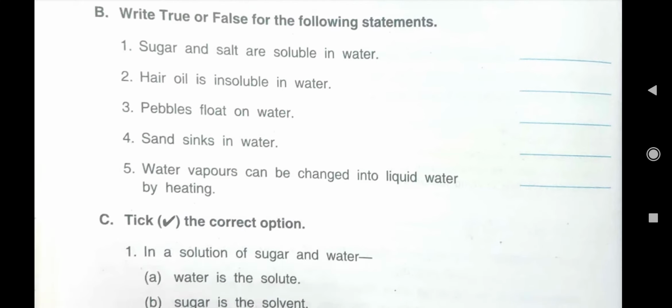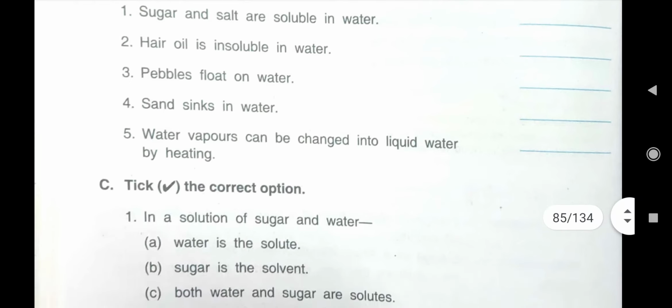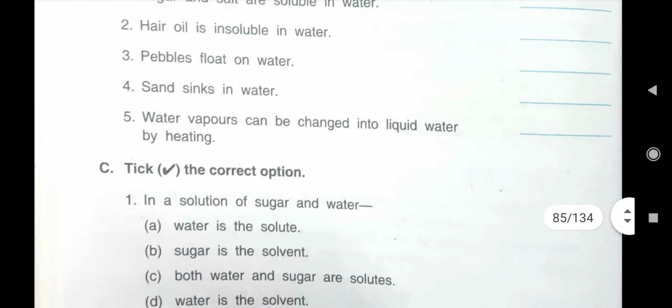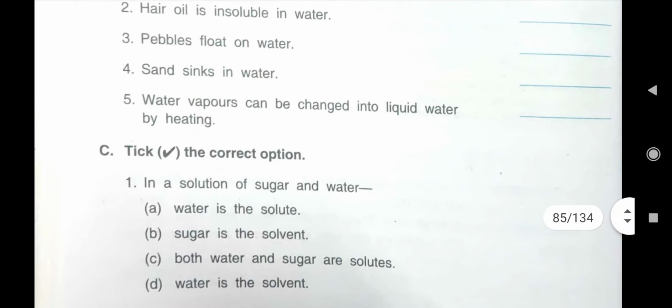Now come to B part, that is true and false. Sugar and salt are soluble in water. In that activity we have seen sugar and salt dissolve completely in water. So this sentence will be true. Next is, hair oil is insoluble in water. That also we have seen in that activity, that any type of oil doesn't dissolve in water. So it will also be true. Then, pebbles float on water. What did we see in that activity? Pebbles sink down in the water. So it will be false.